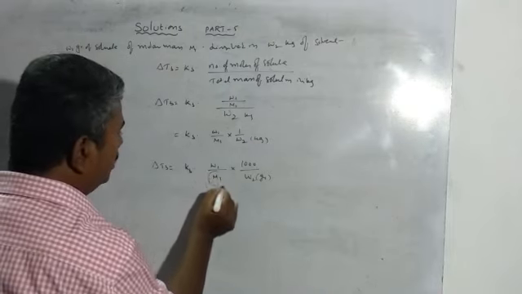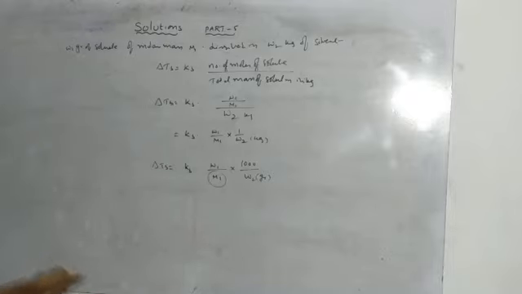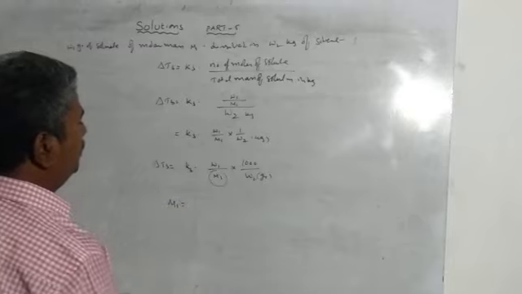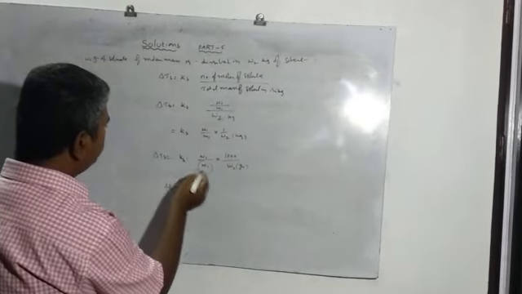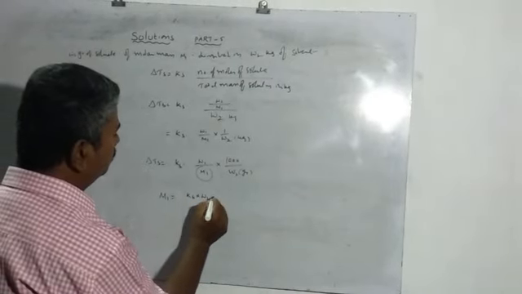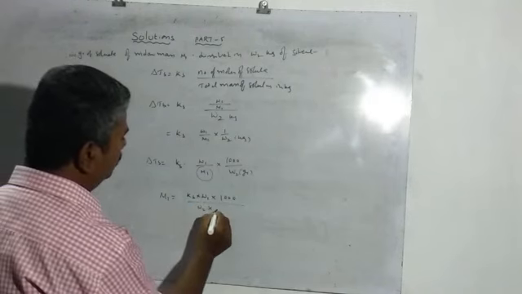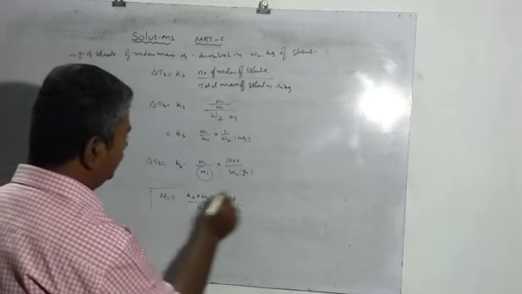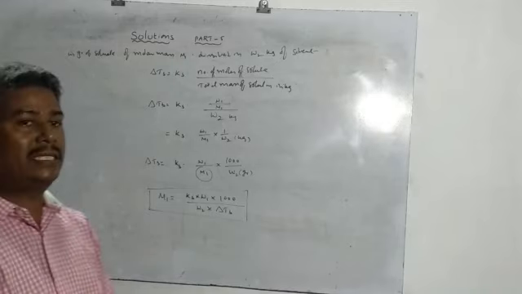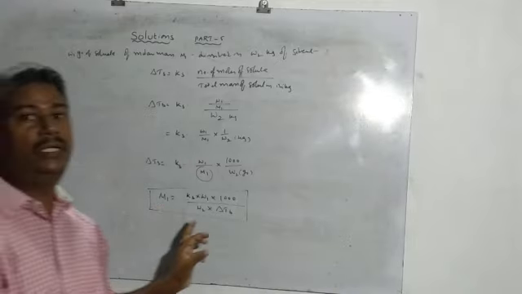So specifically we can calculate the molar mass of a non-volatile solute which is dissolved in that particular solution. M1 will be calculated as M1 equals KB into W1 into 1000 divided by W2 into delta T. That is the main theme, to calculate the molar mass of the given solute which is dissolved in solution.